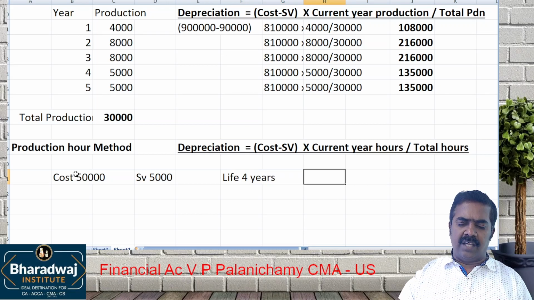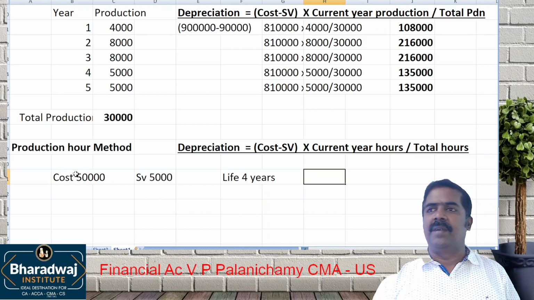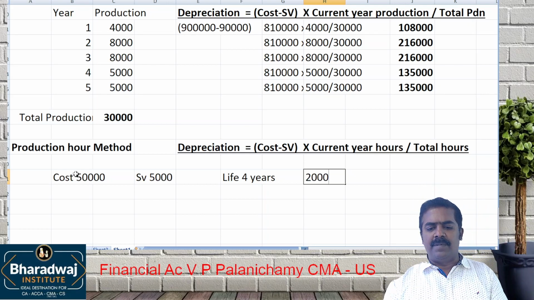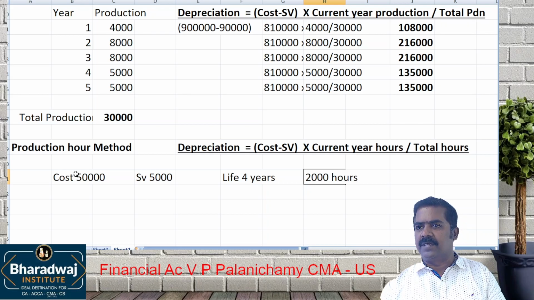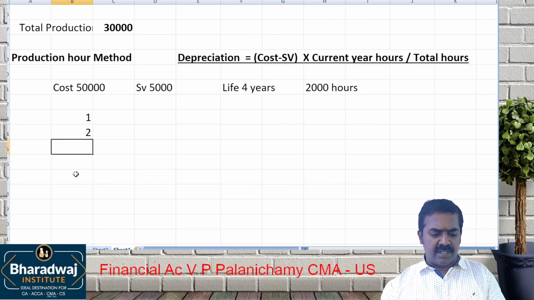And the estimated life is in a number of hours. This bulb will not last for unlimited time, only for a limited time. Let's assume the bulb is guaranteed for 2,000 hours. First year, second year, third year, fourth year. This is the year.